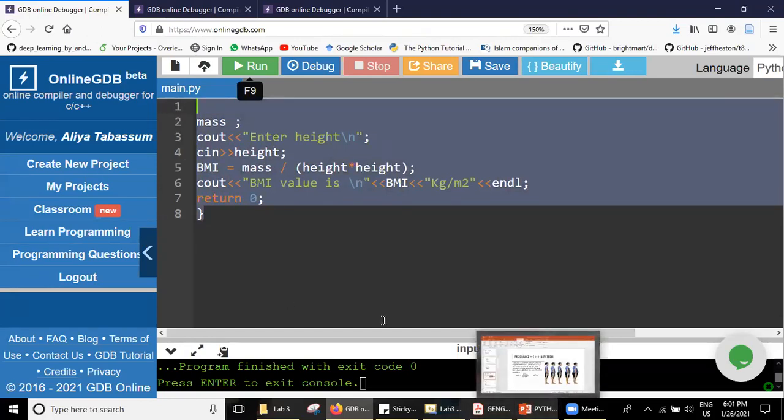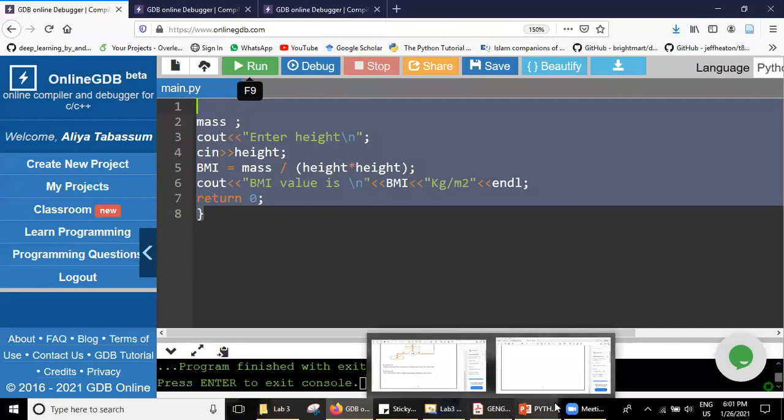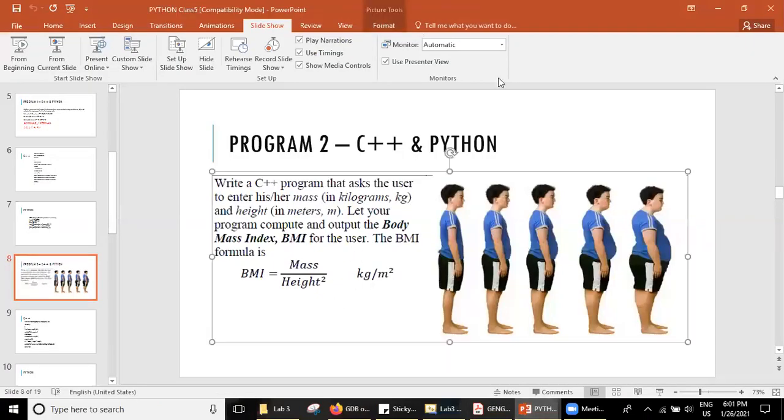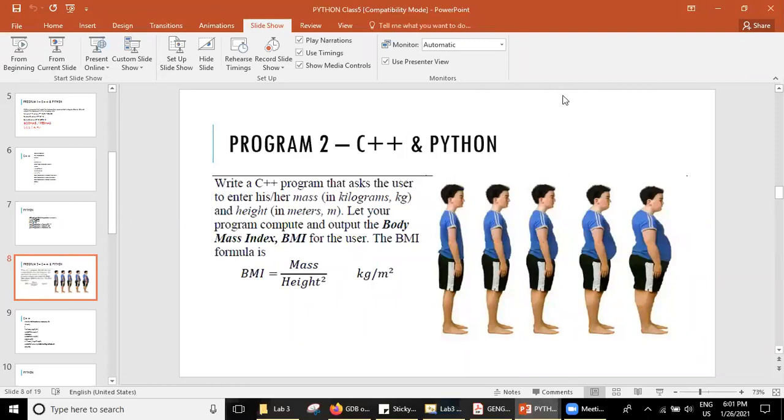Okay. Muhammad Wazir, what we are trying to do is calculate the BMI of a person. BMI is body mass index, which identifies if your weight is appropriate as per your height. BMI is calculated using two metrics, mass and height, and this is the formula to calculate it, where we place mass as the numerator and height square as the denominator. It's the ratio of mass over height square, in kgs per meter square.